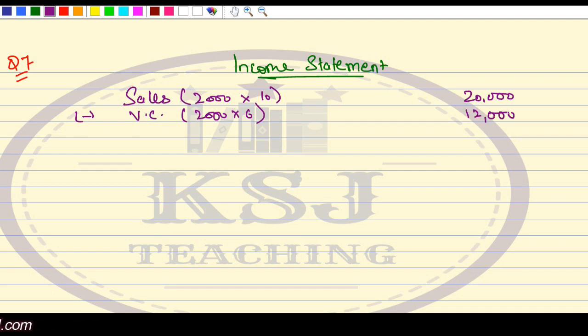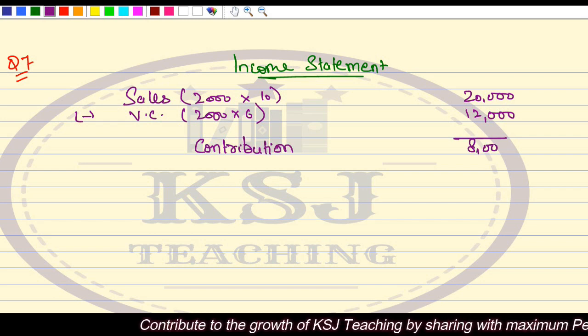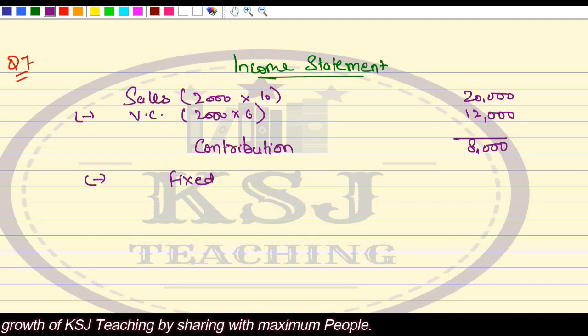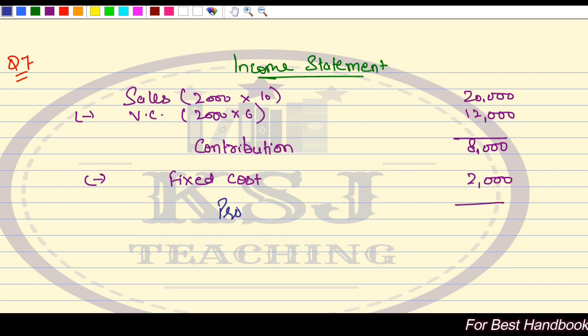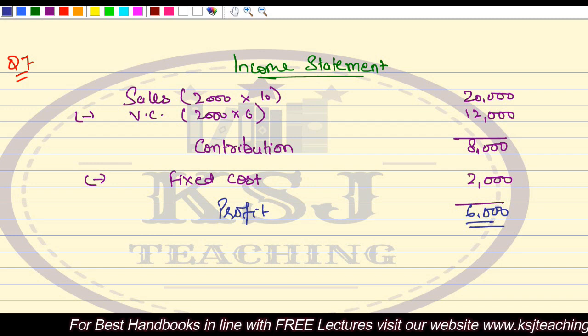So sales minus variable cost will give you a contribution of 8,000, minus fixed cost. What is your fixed cost? 2,000. So from here, what you will get is profit. You will get a profit of 6,000.